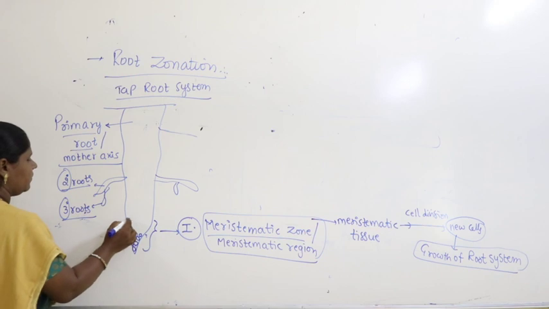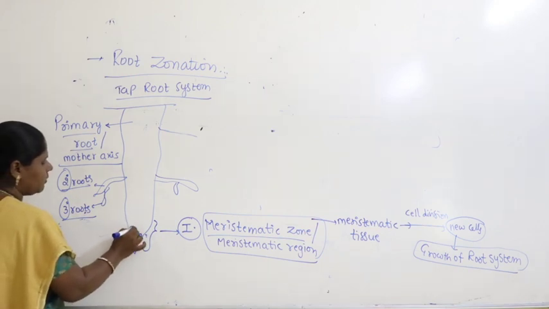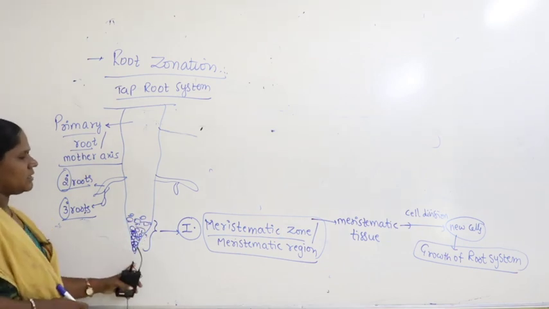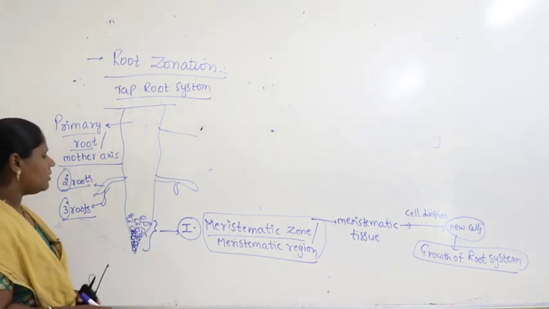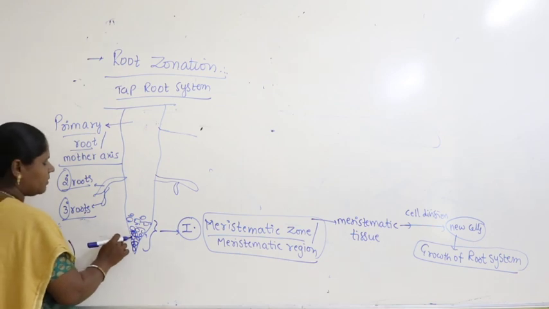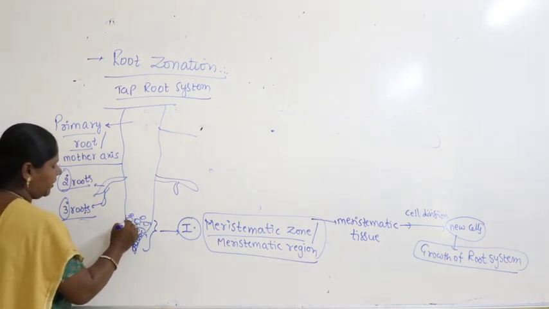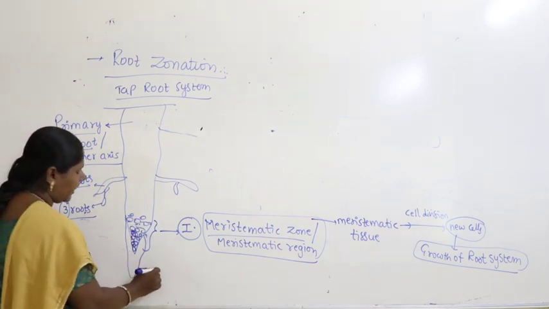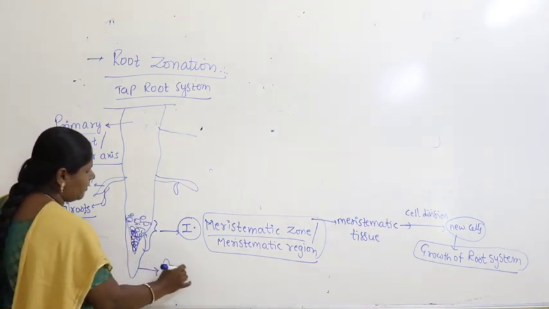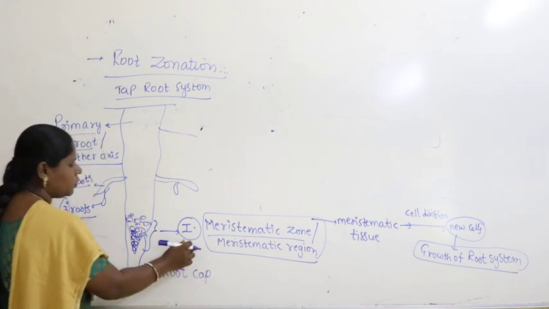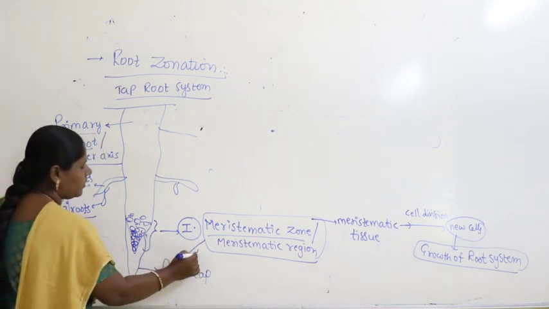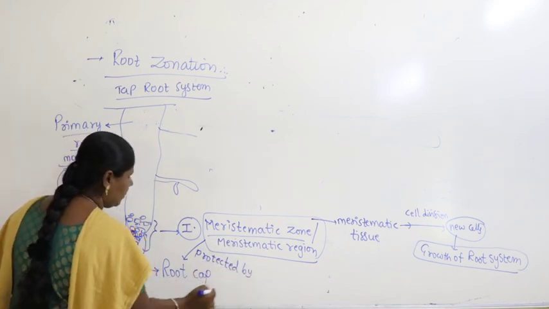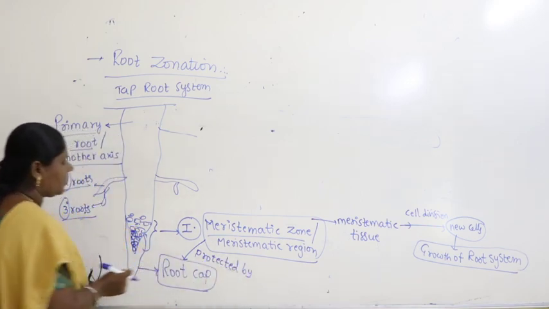So this region where cells are dividing and producing new cells is called the meristematic zone. But sometimes the meristematic zone is protected by a root cap.